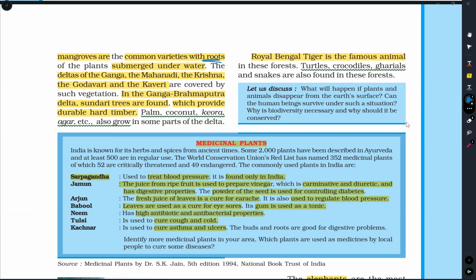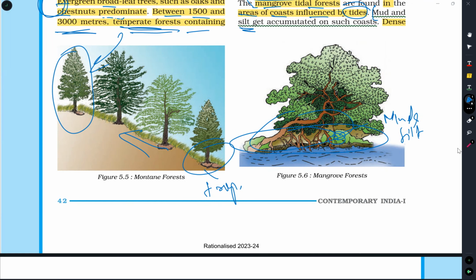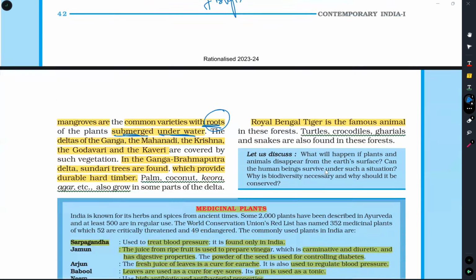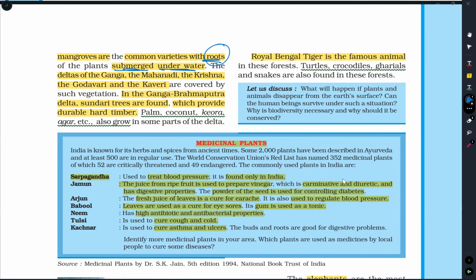What is the distinctive character of mangrove forest? They have roots which are submerged in the water. See, in this picture you can see its roots are submerged in this coastal water. Where is this forest found? Deltas of Ganga, Mahanadi, Krishna, Godavari and Kaveri, where these rivers meet the sea, those places have this type of mangrove forest.